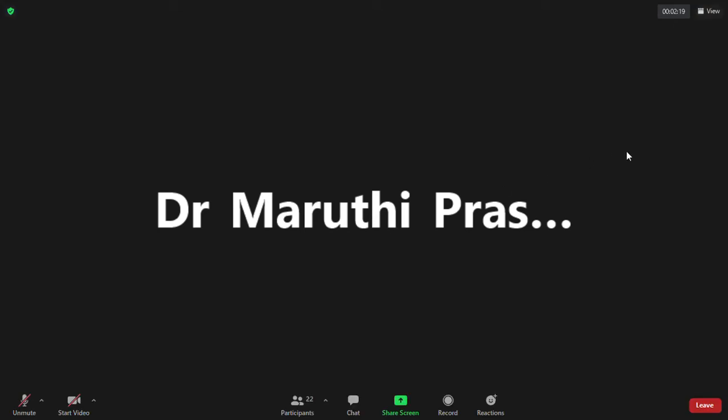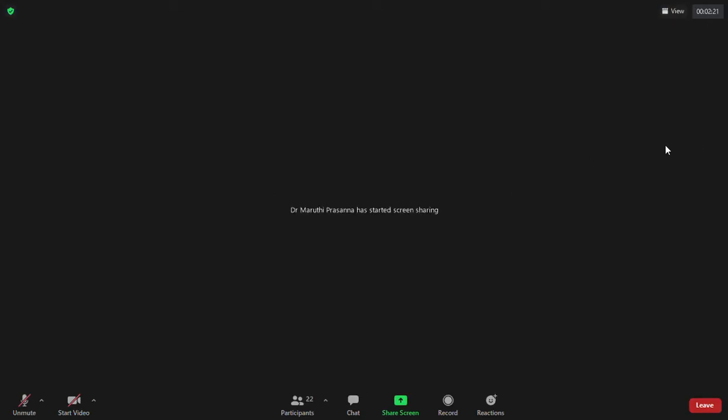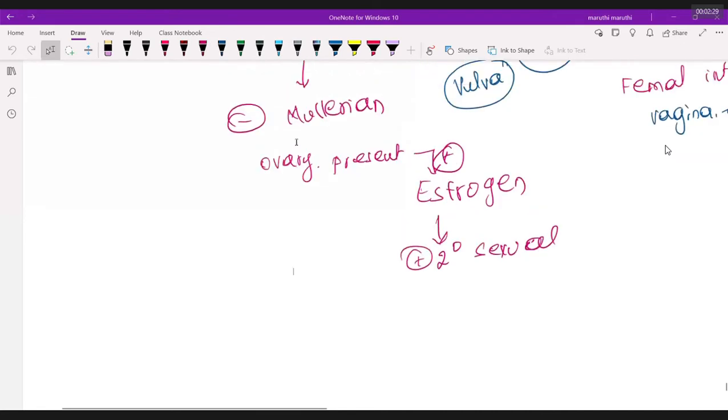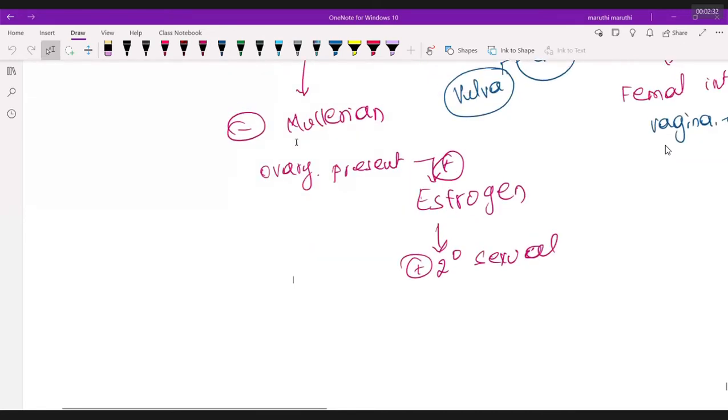Let's proceed further about our primary amenorrhea. When we are talking about primary amenorrhea, we were discussing Mullerian agenesis. How many Mullerian ducts are present basically? There are two Mullerian ducts, and these two Mullerian ducts are the ones which are going to form your uterus.